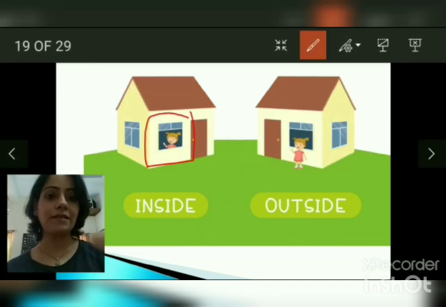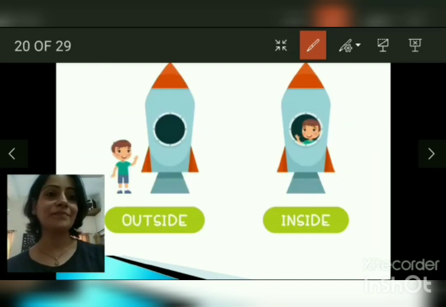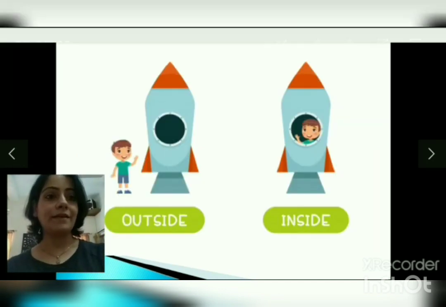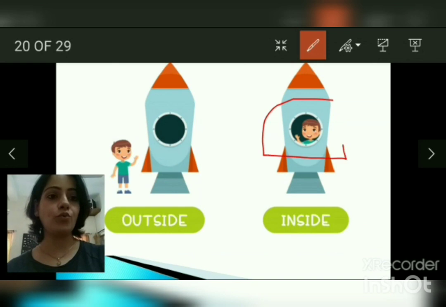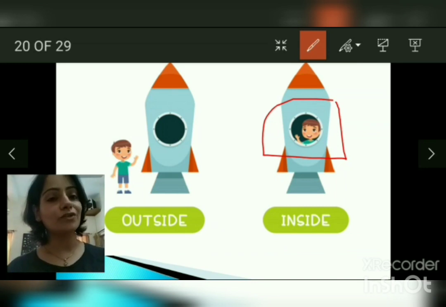This girl who's looking from the window, who's saying, I can't go out. She's inside the house. And the girl who's standing outside and she's saying, yay, I'm outside the house. She's outside. Okay. This boy who is in a spaceship, he's inside because he's looking from the window, and this boy is outside.